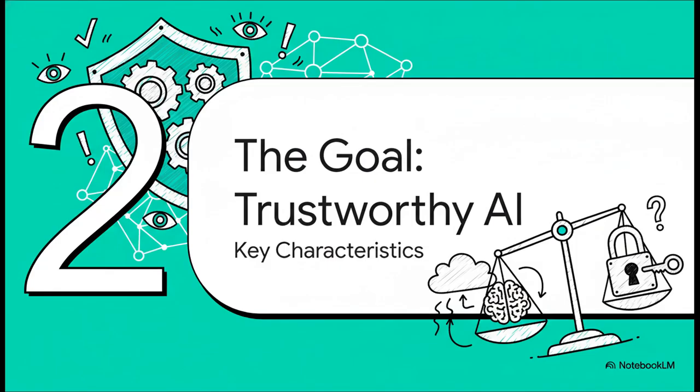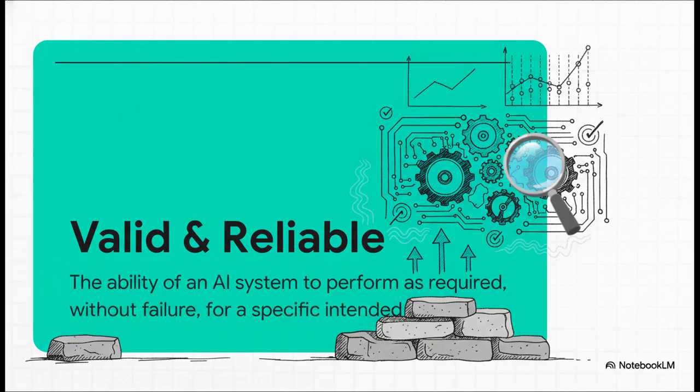Okay, so if that's the problem, what's the solution? What are we aiming for? Well, the ultimate goal of this entire framework is to help us all build what NIST calls trustworthy AI. But what does that really mean in practice? Well, before anything else, for an AI to be trustworthy, it just has to work. It needs to be valid and reliable. That means it does the thing it was built to do, and it does it over and over again without failing. Honestly, if a system isn't accurate and dependable, none of the other stuff even matters. This is the absolute foundation.